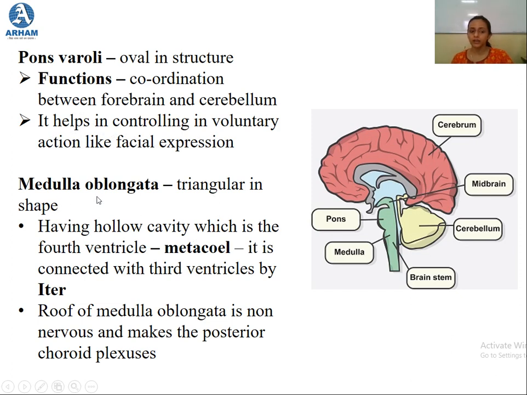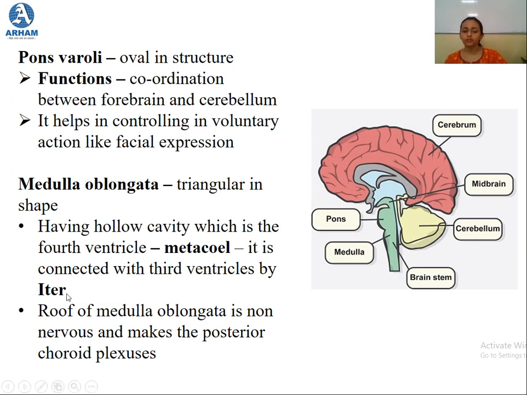Then the last one is the medulla oblongata, which is over here, and it is a triangular structure. It is triangular in shape and has a hollow cavity. Again, it is not a solid structure; it has a hollow cavity, which is the fourth ventricle. So the medulla oblongata makes up the fourth ventricle of the brain, that is the metacoele, and it is connected with the third ventricle by the iter. In the previous session, we had studied the connections between the first and second ventricle, and the fourth and third ventricle.